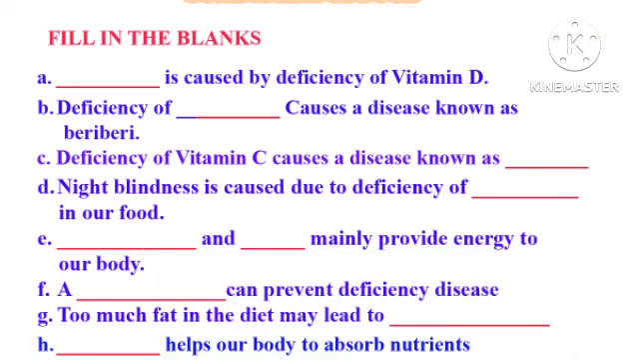Dash and dash mainly provide energy to our body. Carbohydrates and fats mainly provide energy to our body. Question number F. Dash can prevent deficiency disease. The answer is balanced diet.